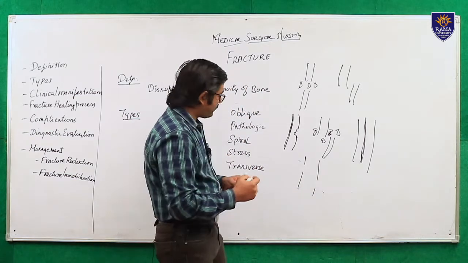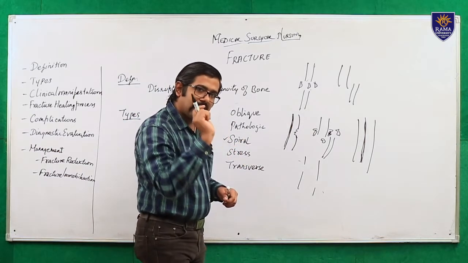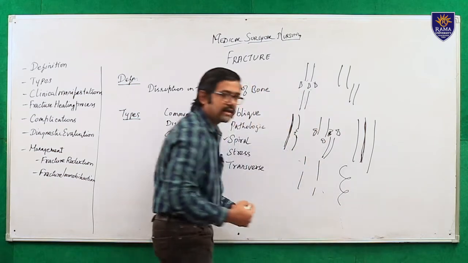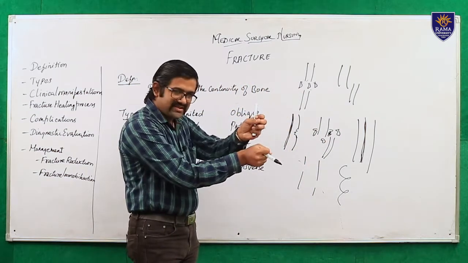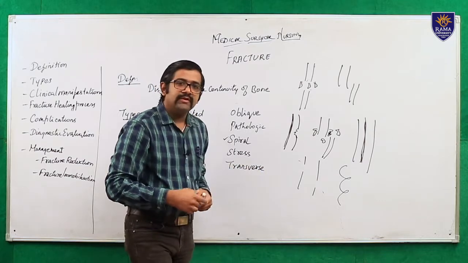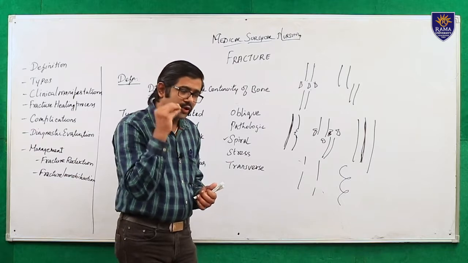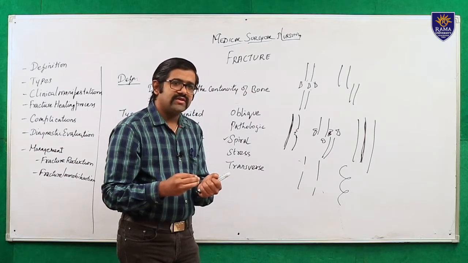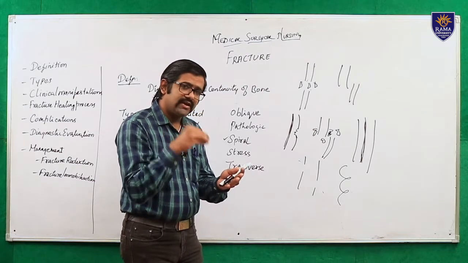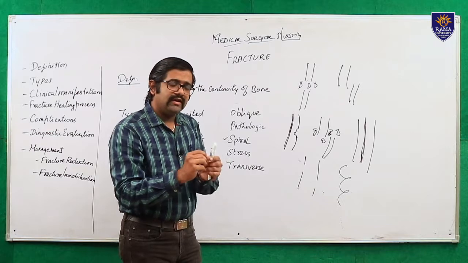Then spiral fracture. That means the fracture occurred in a spiral manner, in this manner, due to the twisting of the bone. This is called a spiral fracture. Then stress fracture: continuous stress is applied to a particular bone. It usually happens with athletes. Due to this continuous stress on the bone, it leads to a fracture.